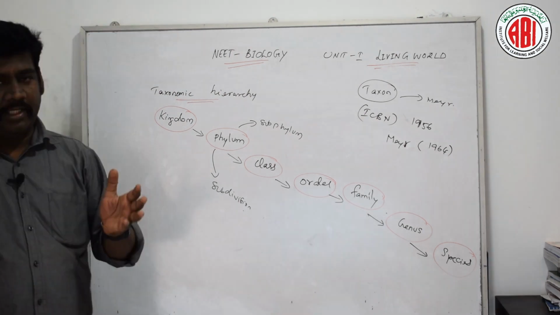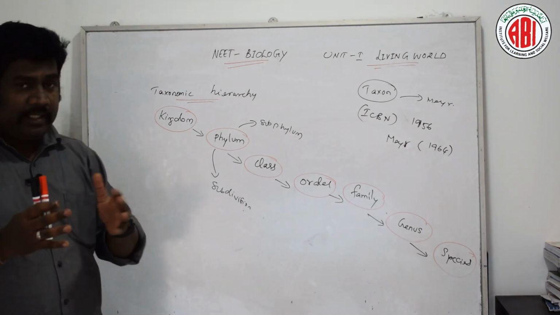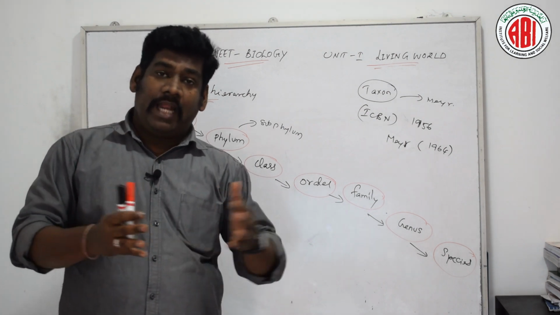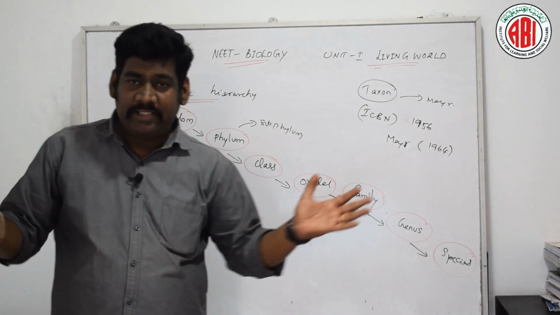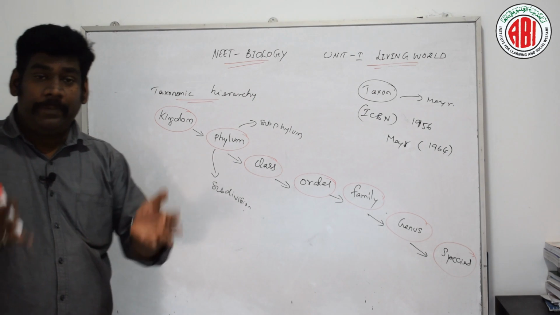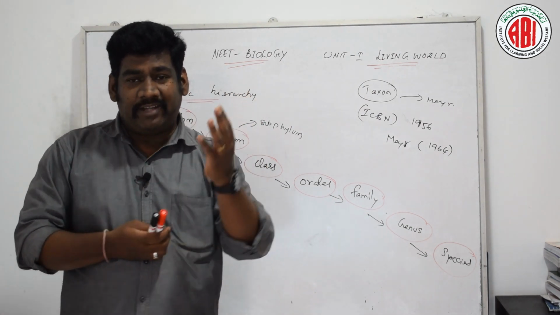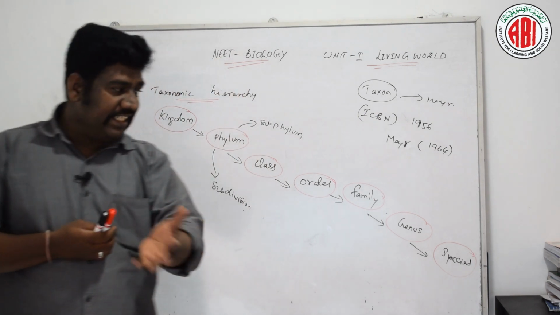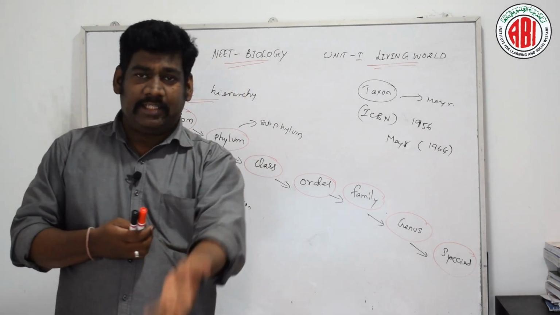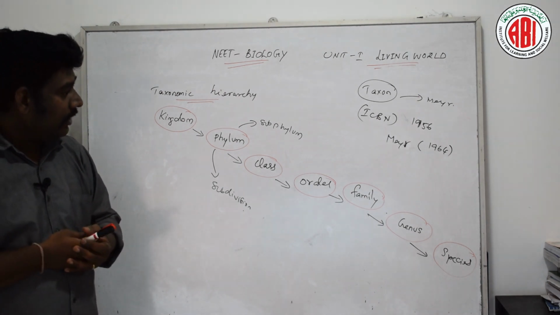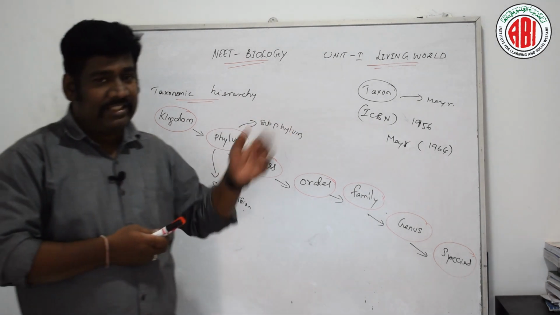The unit taxon might be large or it might be small. Based on the unit, it could be a large taxon like the plant kingdom or animal kingdom, or it could be a small taxon like the small unit of algae, fungi and other single species like virus, bacteria and protozoa. These are examples. So this is about taxon.